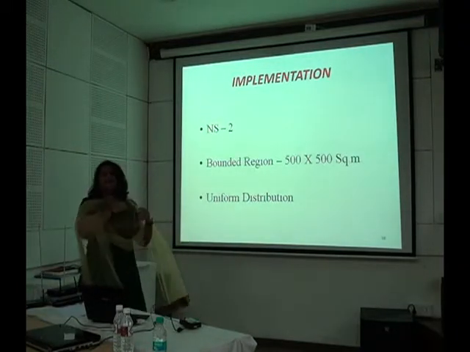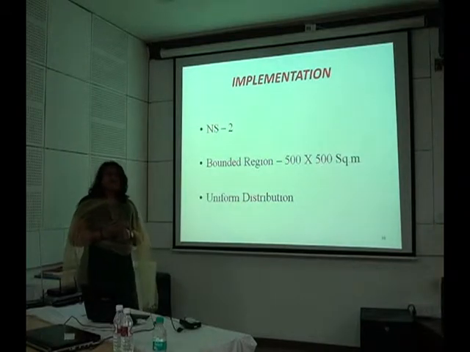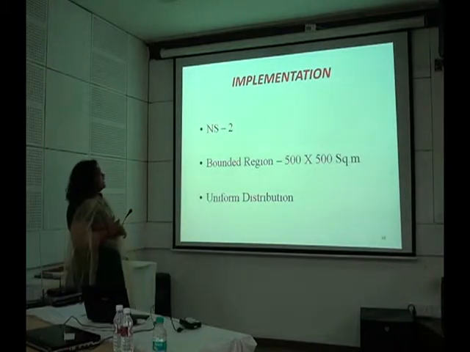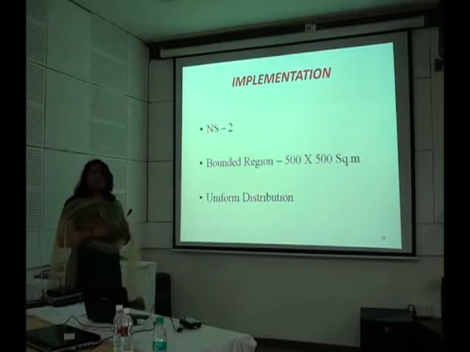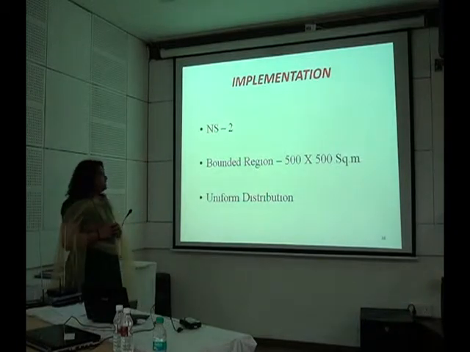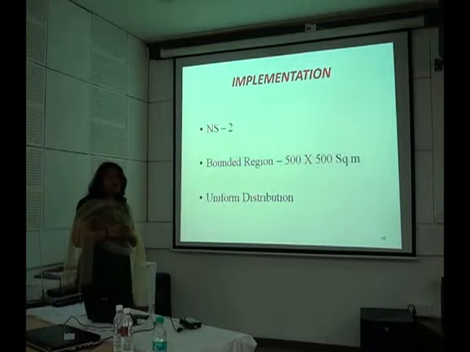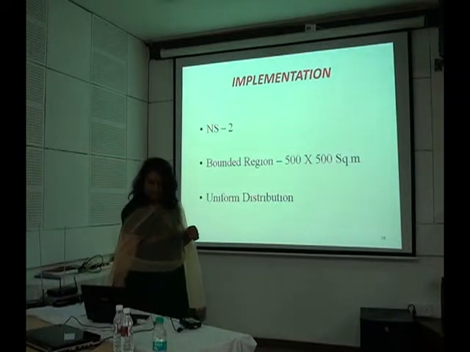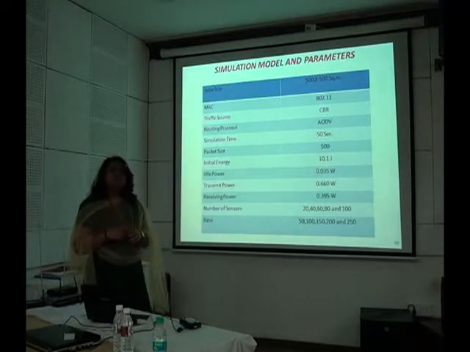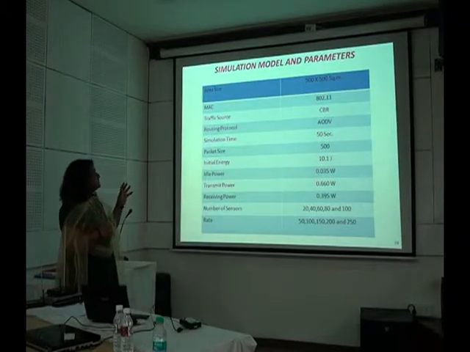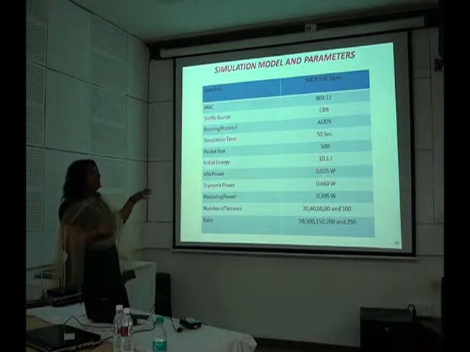Now for the implementation purpose, we have considered the NS 2.32 environment, wherein we have considered a bounded region of 500 by 500 square meters, and we have placed the nodes or the sensors using uniform distribution. Now the various simulation parameters which we have used in our simulation model are specified in this table.